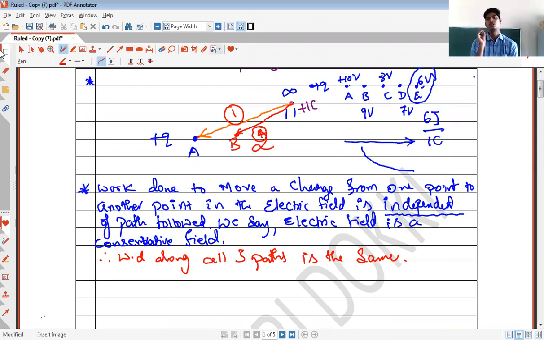So my point is, the work done to move the charge from one point to another point in the electric field is independent of the path followed. Provided the initial and the final positions are the same, right? So this is regarding the work done. I hope the idea of work done is clear.